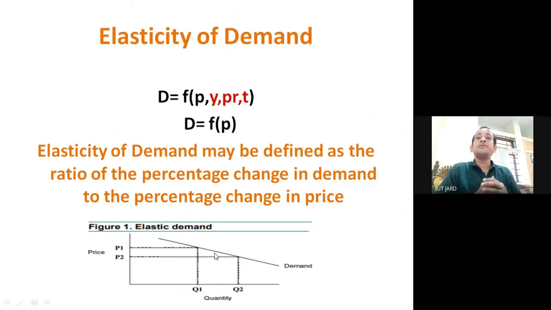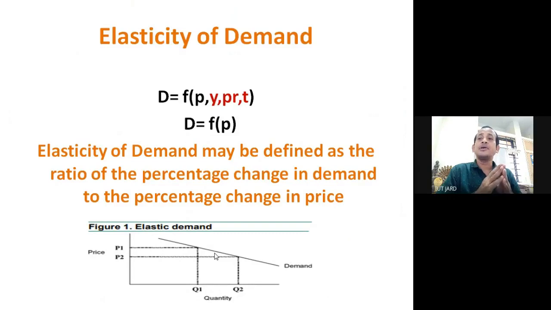Now demand can be elastic and demand can also be inelastic. When demand is elastic, if there is an increase or decrease in the demand of the good due to the increase or decrease in the price, that is known as elastic demand.